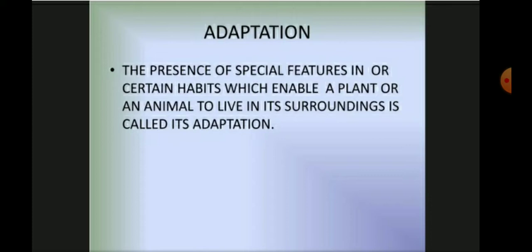The place where living beings live is called their habitat. So a pond is a habitat, and a forest is also a habitat.